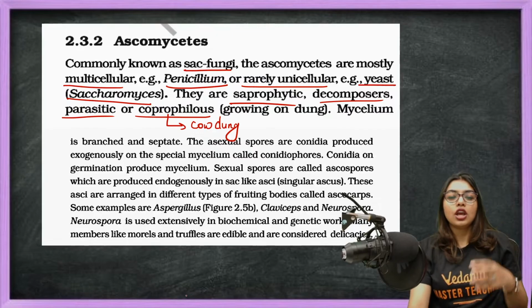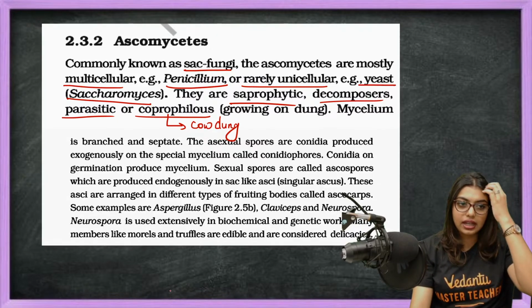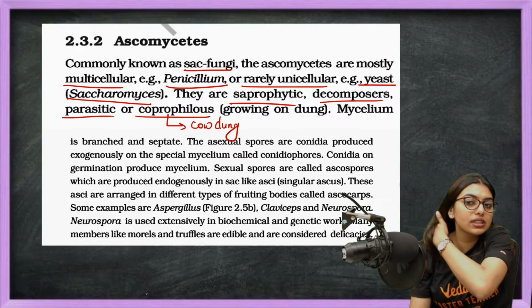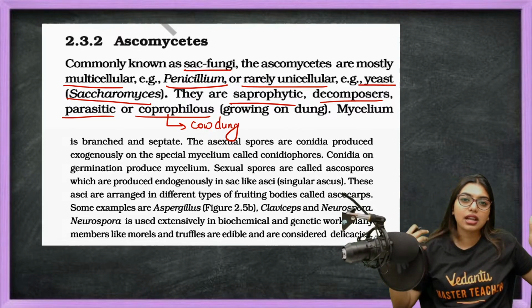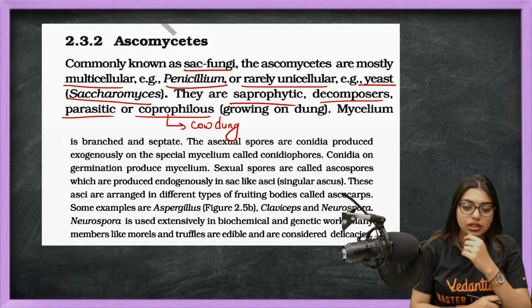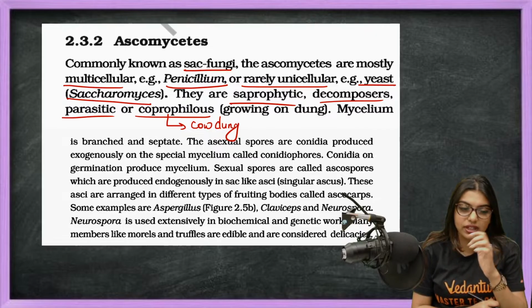So what they are telling, commonly known as sac fungi. You'll get to know why they are sac fungi. They are mostly multicellular, for example penicillium, or rarely unicellular like yeast. Both extremes are there in this class, where you have multicellular penicillium and then unicellular yeast. They are saprophytic, decomposers, parasitic and coprophilous.